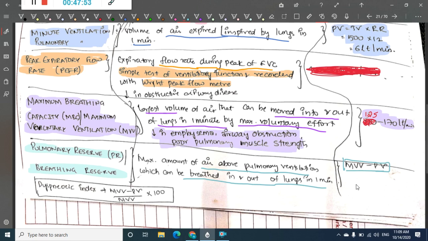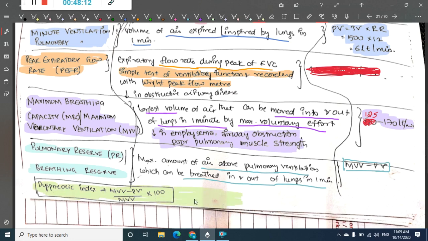Then there is something called the dyspneic index also. What is this dyspneic index? The dyspneic index is the difference between maximum ventilatory volume and pulmonary volume, divided by maximum ventilatory volume.